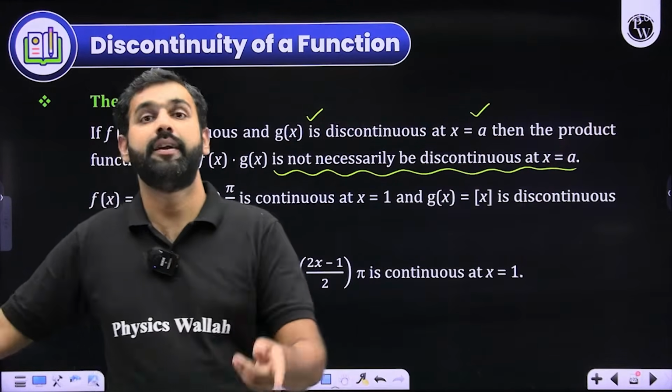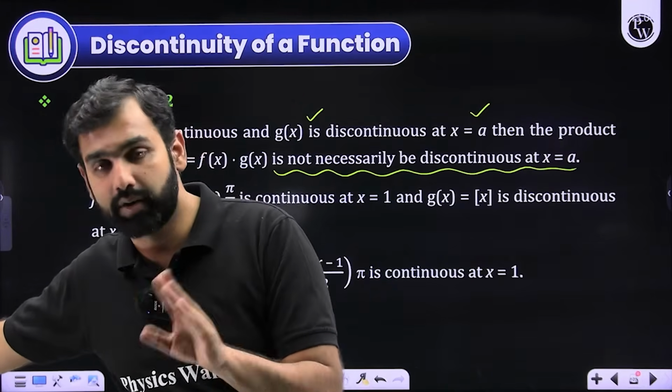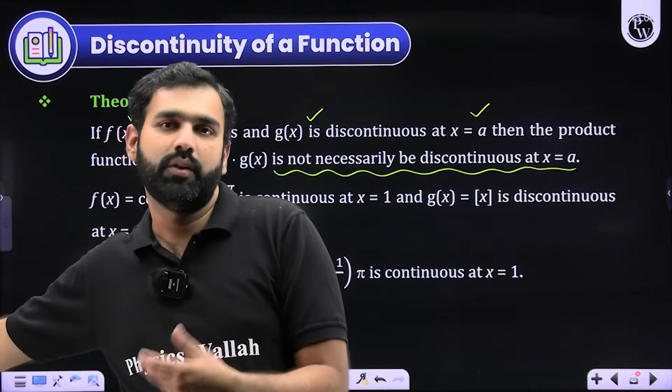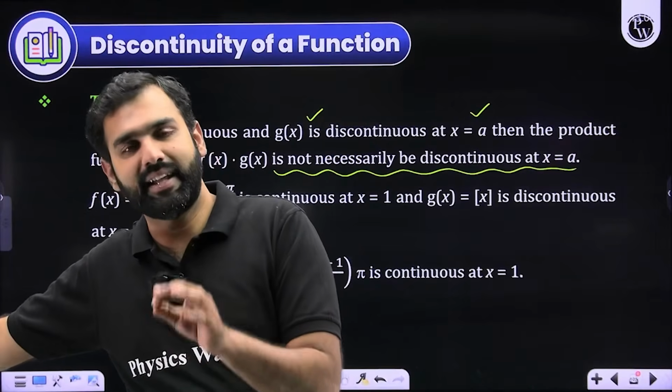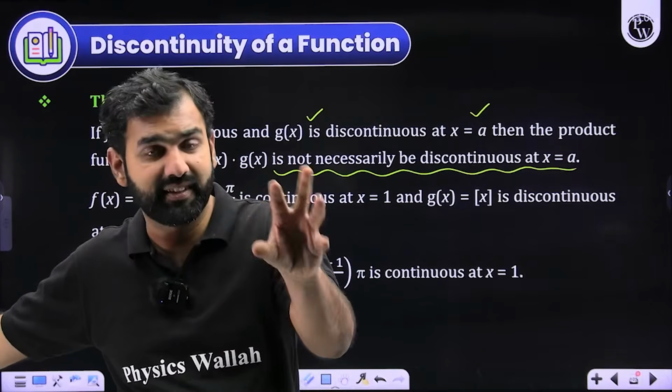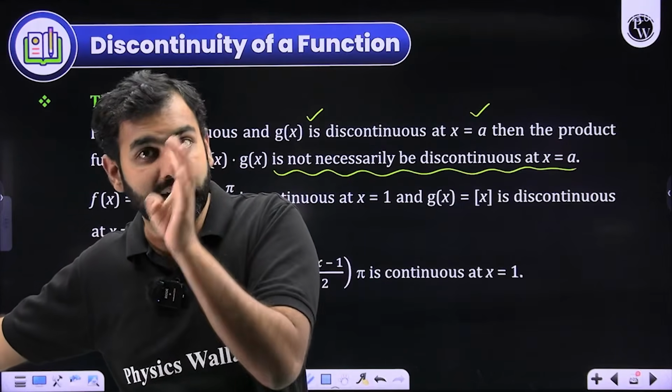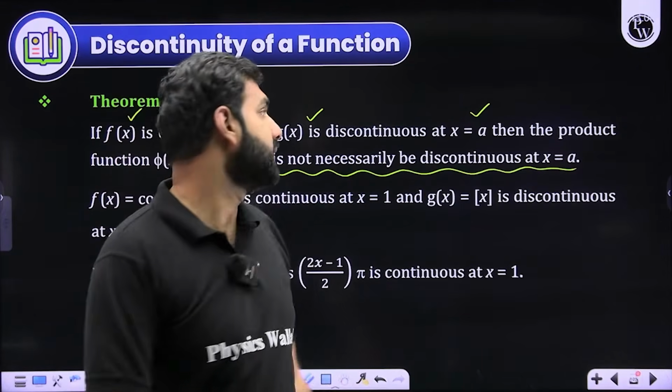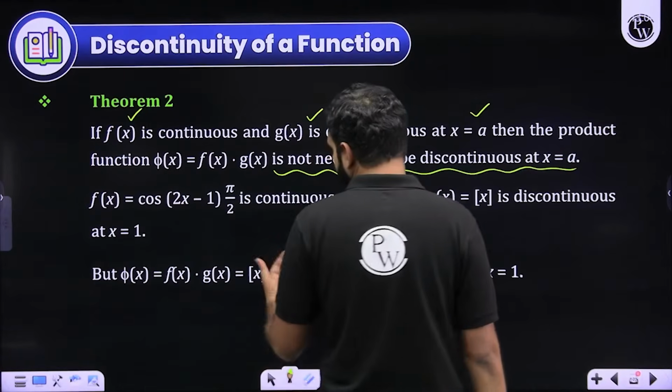I'm not saying it will be discontinuous at a. It could be continuous or discontinuous. Then what is the point of saying it? The point is that if a continuous and a discontinuous function are multiplied, then the product will not necessarily be discontinuous. Usually students infer it like this. So remember this result. I hope you'll understand it. There is an example as well.